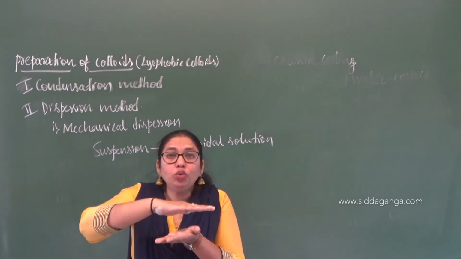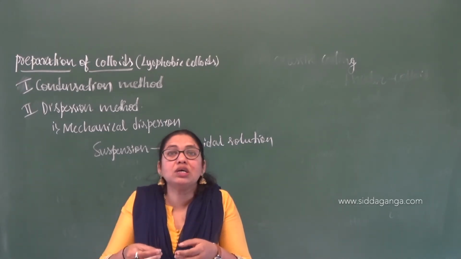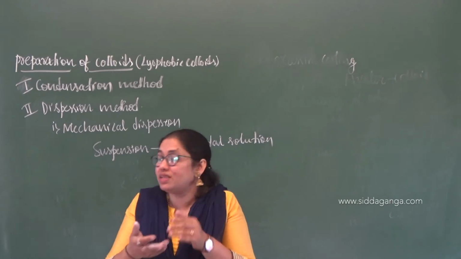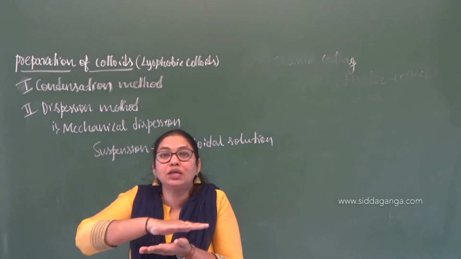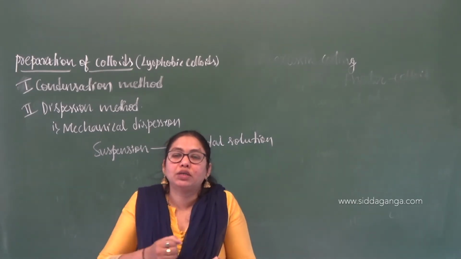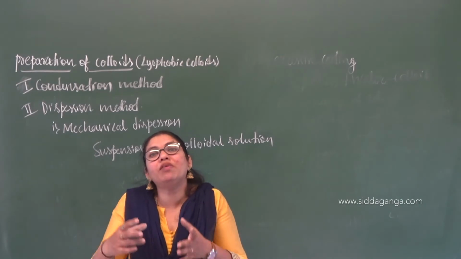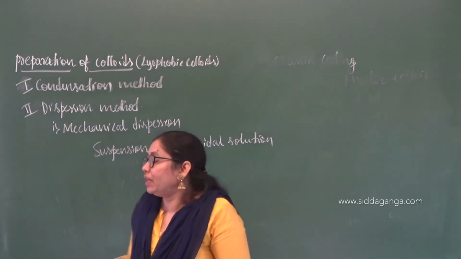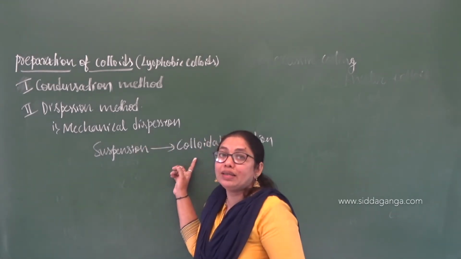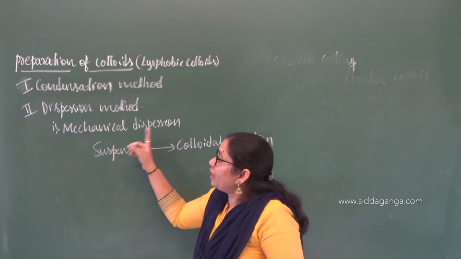There will be two discs, and in between those discs, if I place the suspension particles and roll those discs mechanically, the bigger particles will be converted into smaller particles, and by the addition of a suitable solvent you can collect these colloids. So that is the mechanical method, mechanical dispersion.